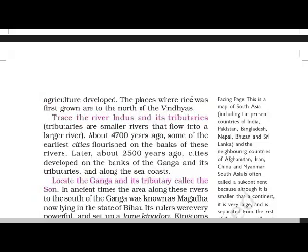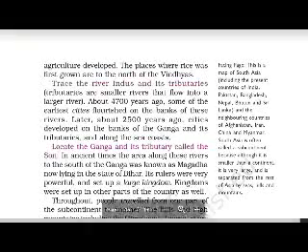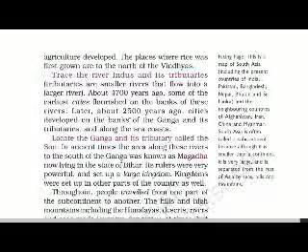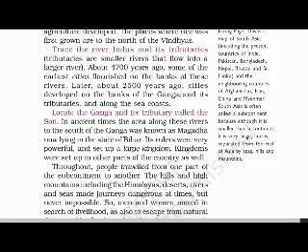Trace the river Indus and its tributaries. Tributaries are smaller rivers that flow into a larger river. About 4,700 years ago, some of the earliest cities flourished on the banks of these rivers. Later, about 2,500 years ago, cities developed on the banks of the Ganga and its tributaries, and along the sea coasts. Locate the Ganga and its tributary called the Son.